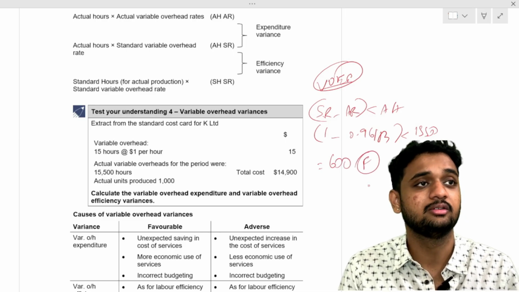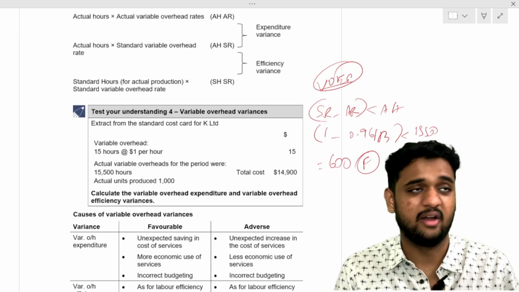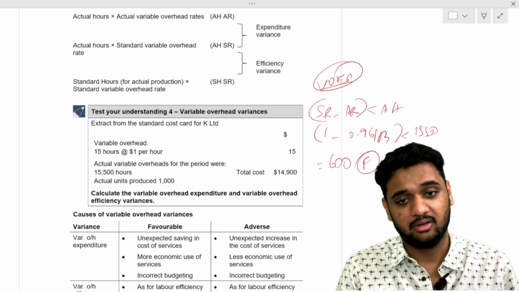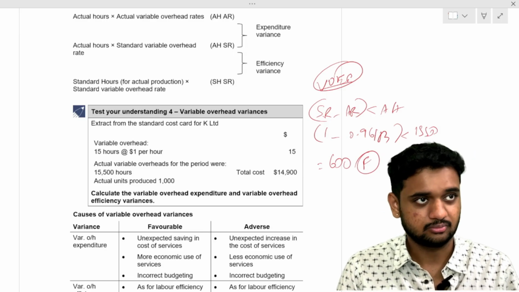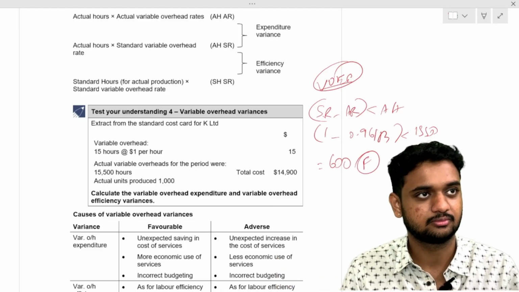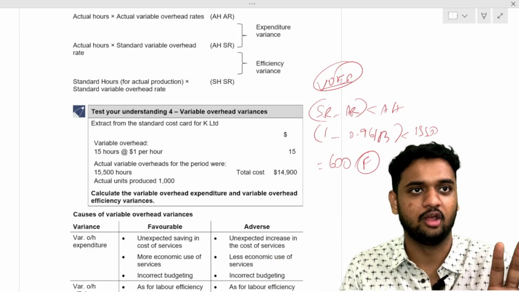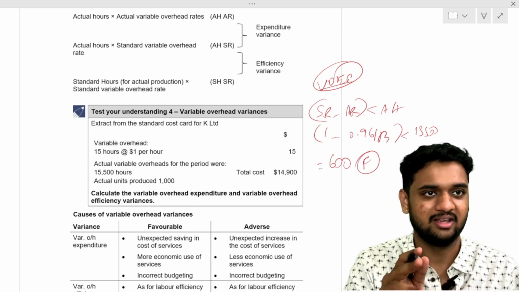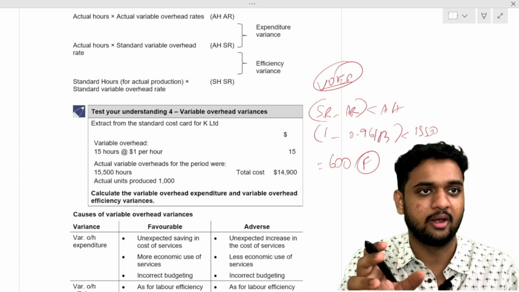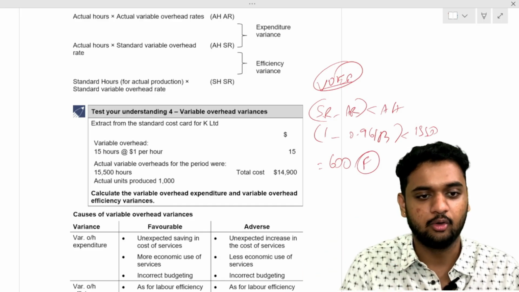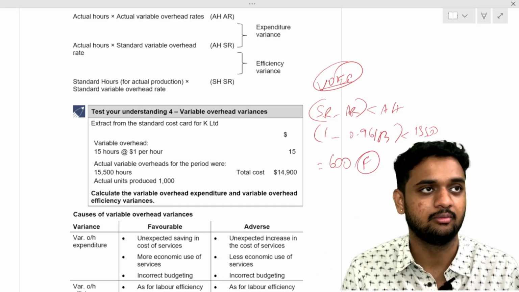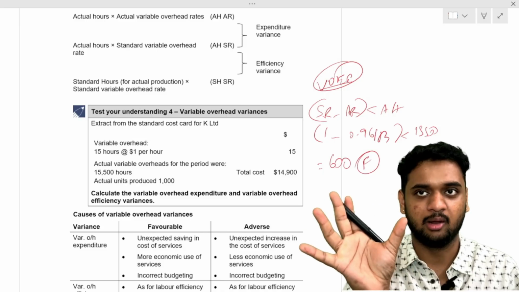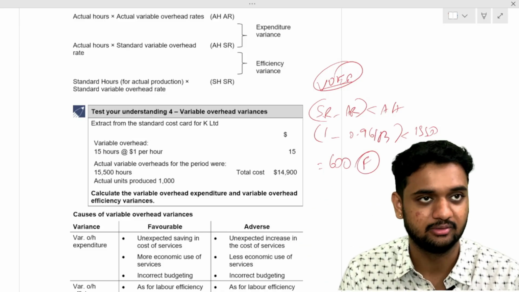How much did you get? One more additional thing: in Excel, you take unlimited decimals, Excel doesn't round off. Type 1 minus, and in brackets put 14,900 divided by 15,500. You will get the entire amount, and you will get exactly 600 rupees.